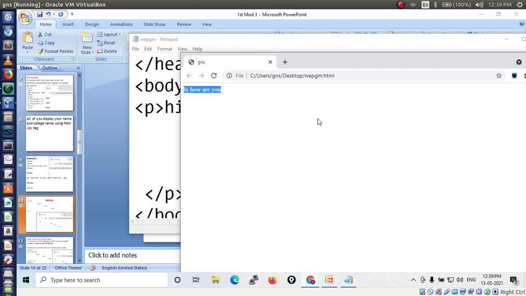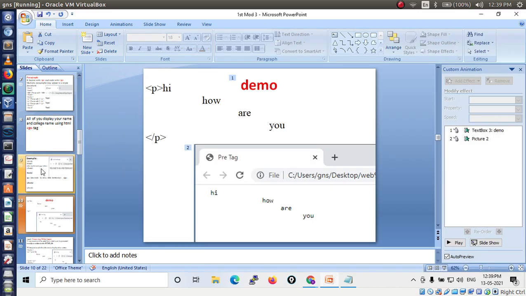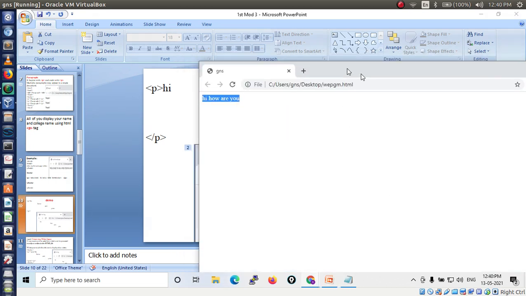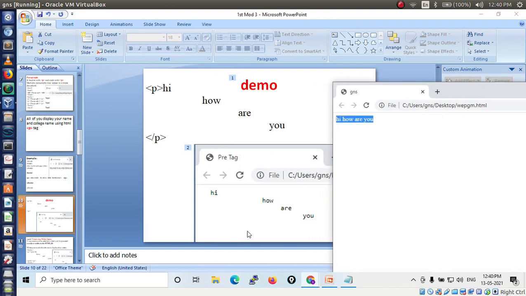Kiran? How is it displayed in a single line? But what did I tell it to display? I told it to display like this: hi, then a space, then how, then a space, are, then a space, then you. I want to display the message as it is, but the message is displayed in what?